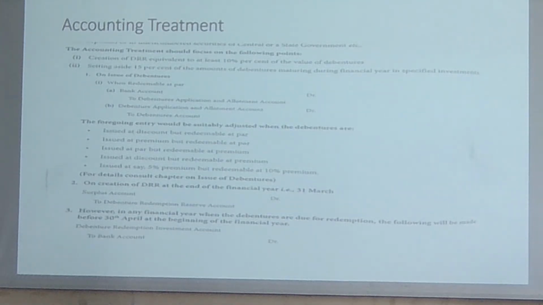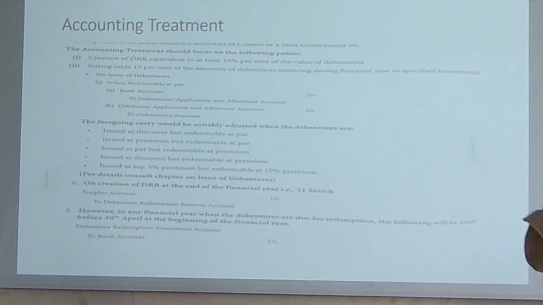Now look, setting aside 15% of the amount of debentures maturing during the financial year. You put 10% in the DRR, and what do you do with the remaining? When you invest in a reserve cash account or in some marketable securities, and let's say you have a 500 crore rupees debenture repayment, what will you do by keeping 500 crore rupees in reserve? Are you getting my point? 500 crore rupees, it is totally wastage of money. Wastage of money in terms of what? You are losing some kind of money.